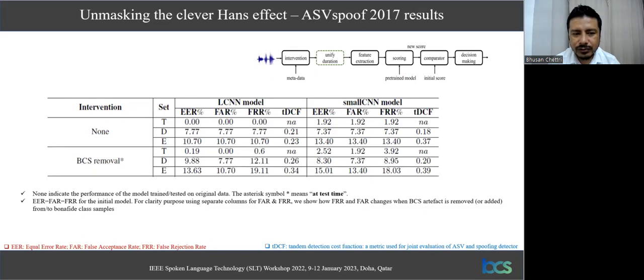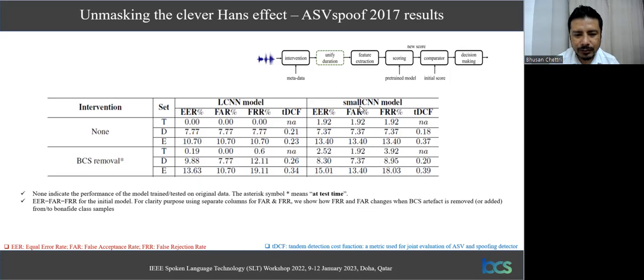So this table over here shows the results of the intervention experiment, where we are basically trying to unmask the clever hands effect on this dataset. The first row over here, by non, means initial model performance without any intervention. For clarity purpose, we have repeated the same column over here because FAR, false acceptance rate, and false rejection rate are the same, they are equal to equal error rate. So we see the same column, we just copied it. And we did not have the training results for t-DCF, so this is not applicable.